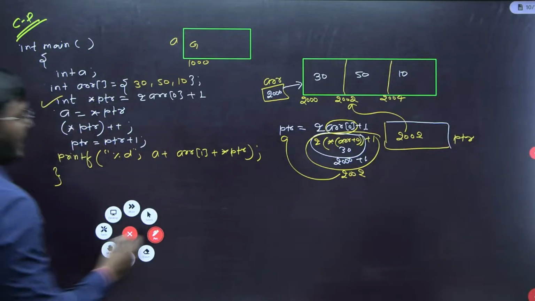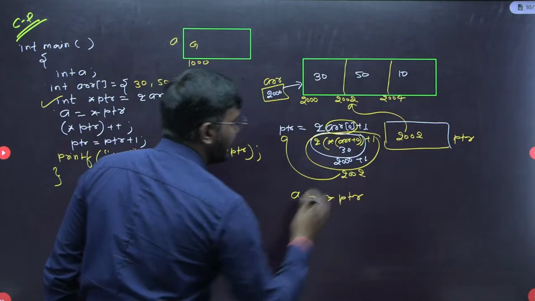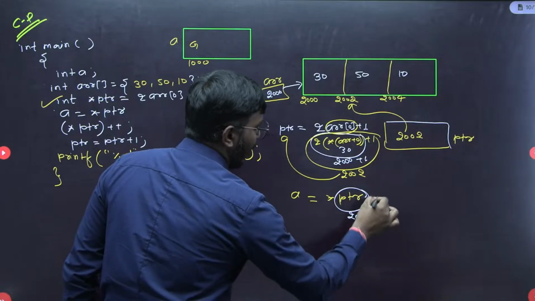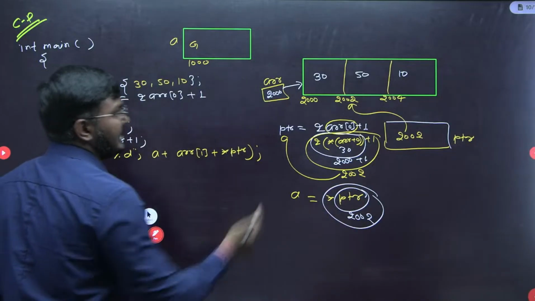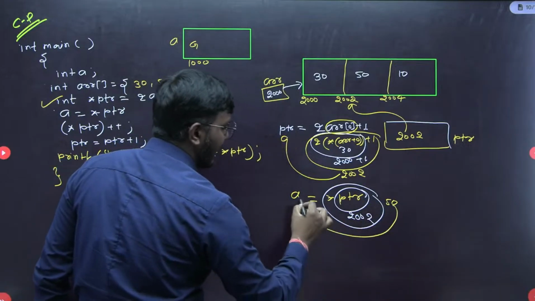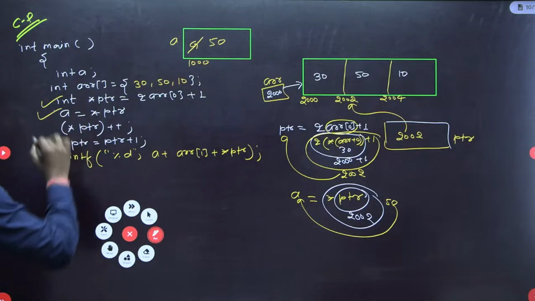Next is a equal to *ptr. What is ptr? ptr is having this 2002. Now what is *ptr? The value at 2002, which is 50 here. It means this 50 will be stored inside this a. Means a is having 50. Fine. This is also done.